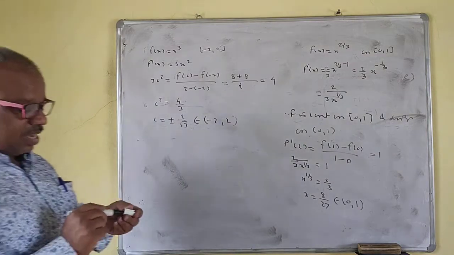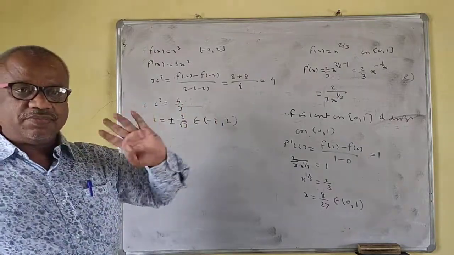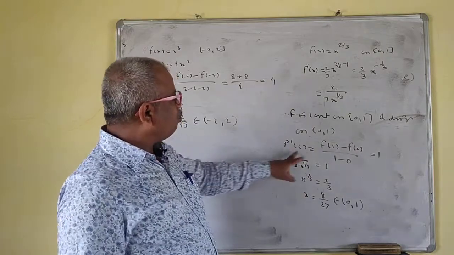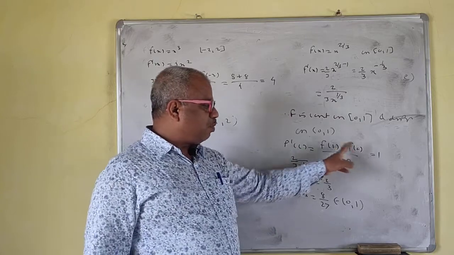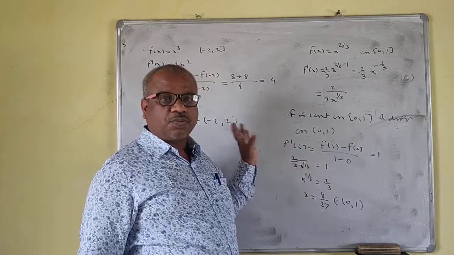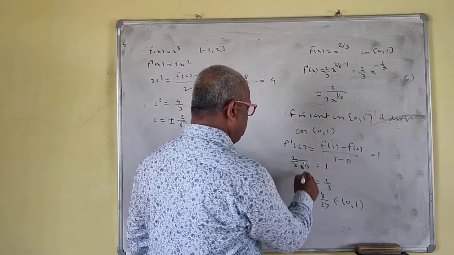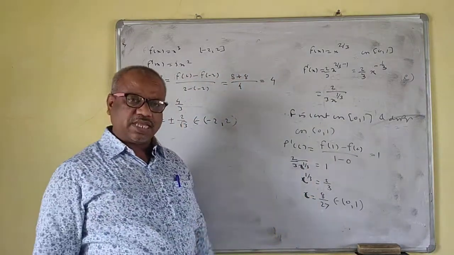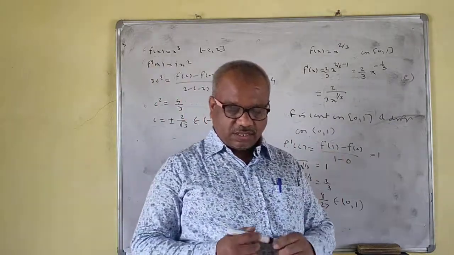I hope that you understand Lagrange's mean value theorem also. These are the different problems here. For a competitive exam or online exam, you have to find the value of c, and c will be the option. The formula f prime c is equal to f of 1 minus f of 0 upon 1 minus 0 will be provided to you. For a competitive exam, you can keep this as x also. No problem for this one. I hope that you understand this one. Now we'll stop here. Thank you.